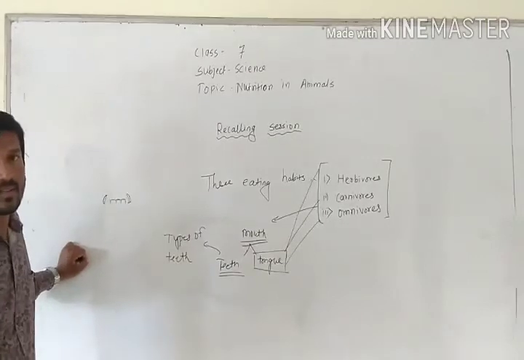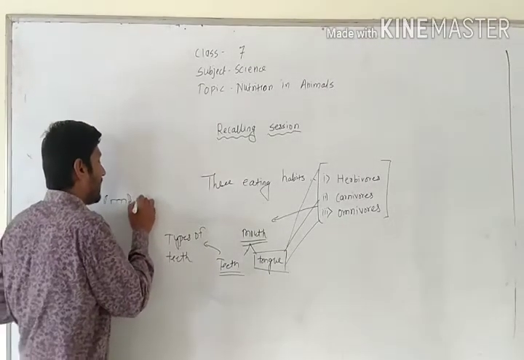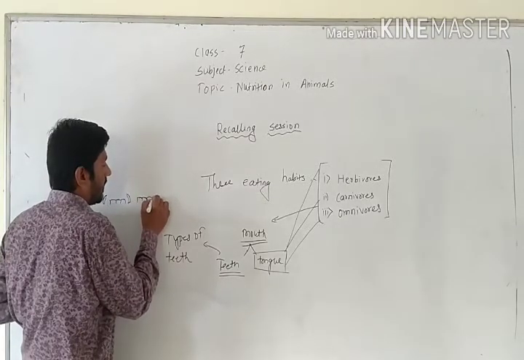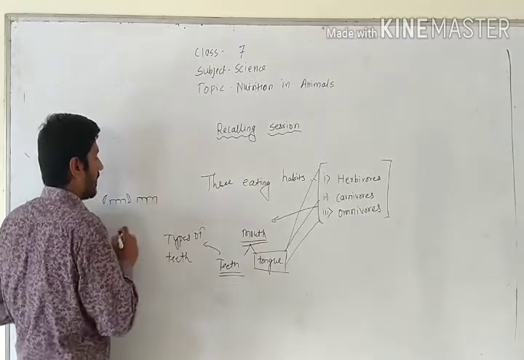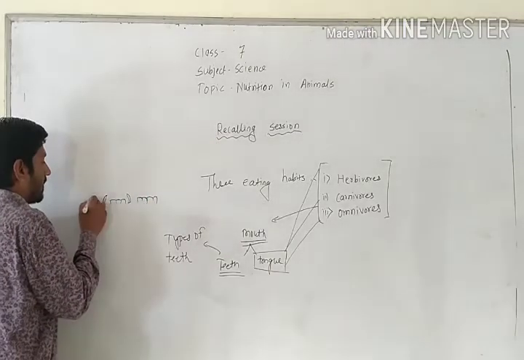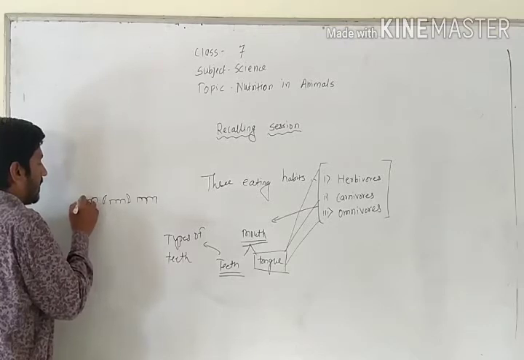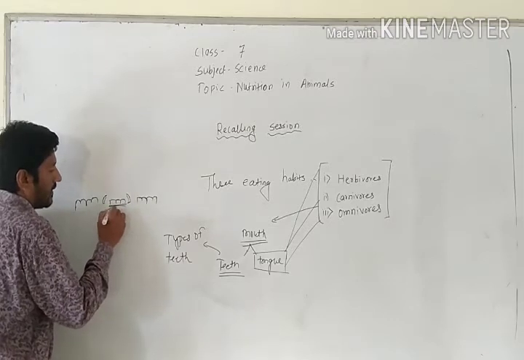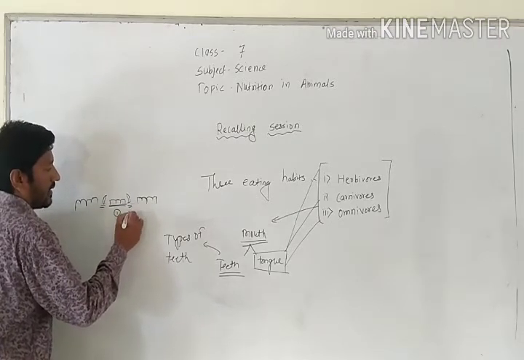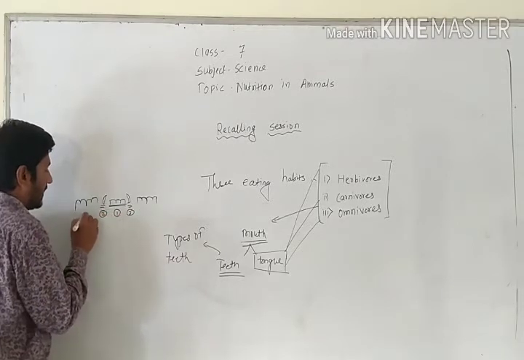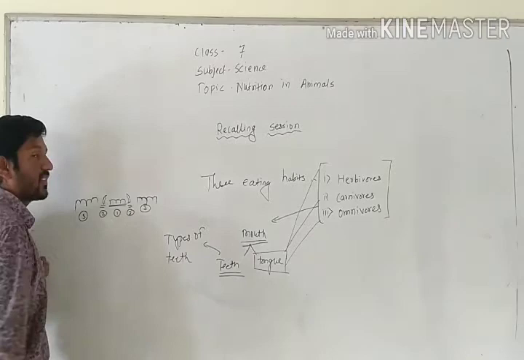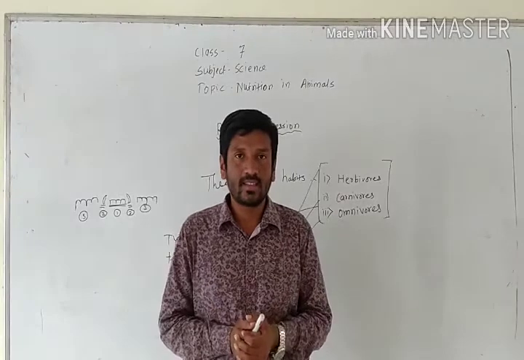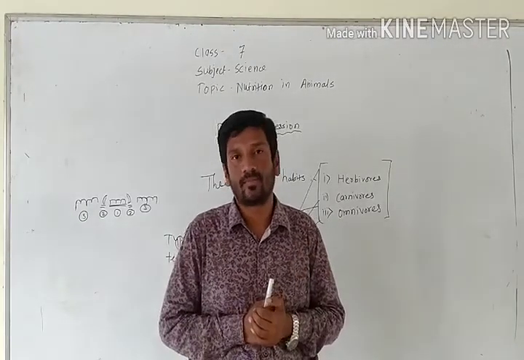Then we have very strong teeth, and these are the third category of our teeth. If you define those, they are called incisors, canines, premolars, and molars.